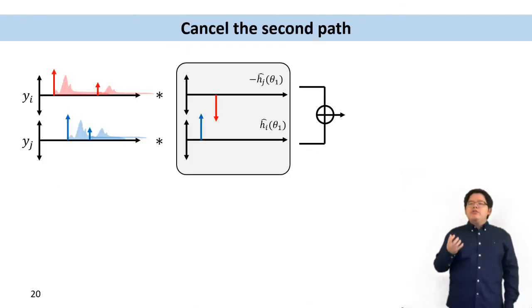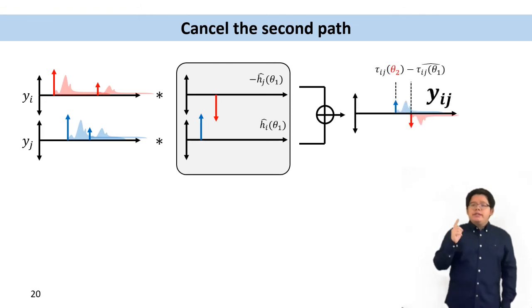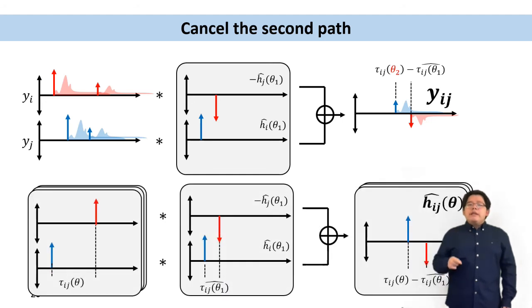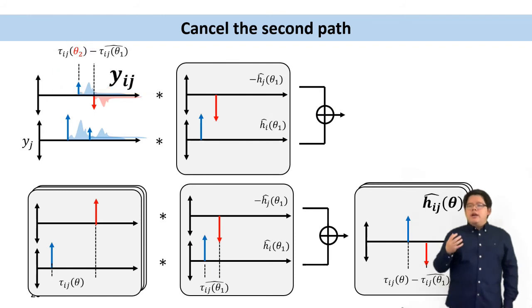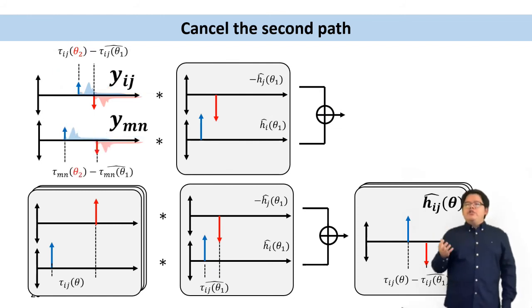And how can we use this channel bank to model the echo AOA theta 2? We get the residual from the align and cancel, and this residual has no direct path. The next step is very critical. We delay and cancel our full channel bank using the theta 1 channel we just got, as shown in this figure, to get the residual channel bank. Next, we take the residual Yij as the input together with another residual pair, another residual Ymn.